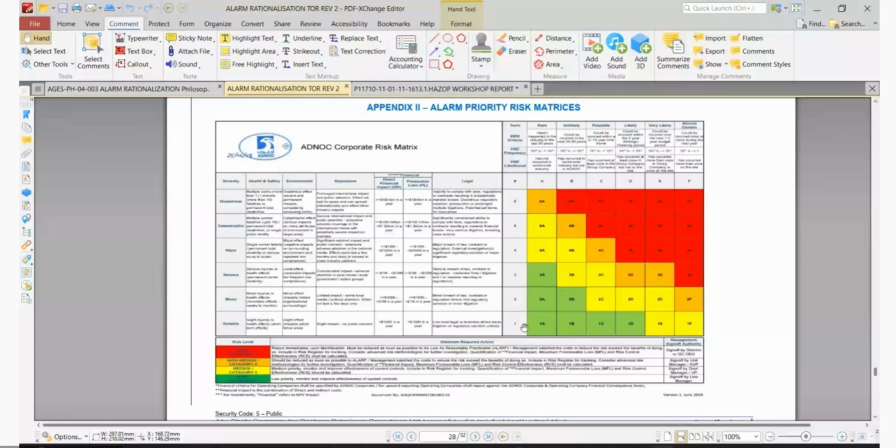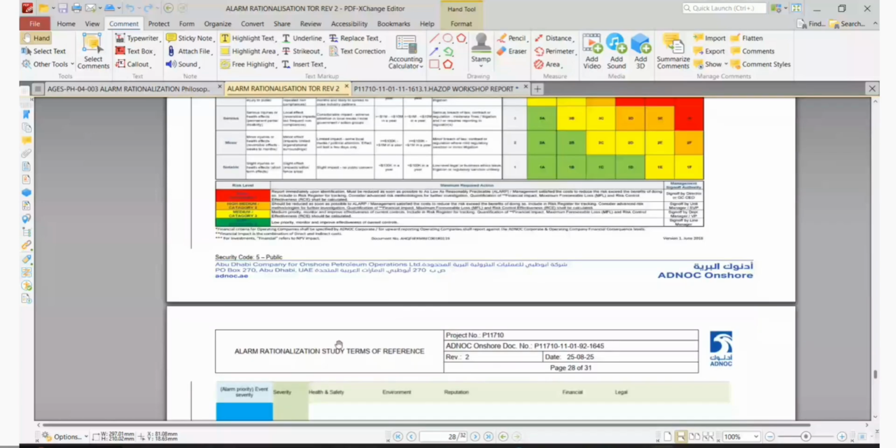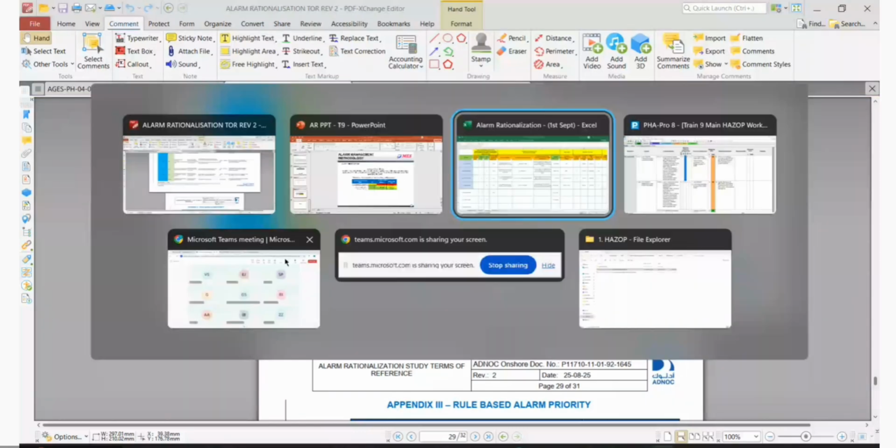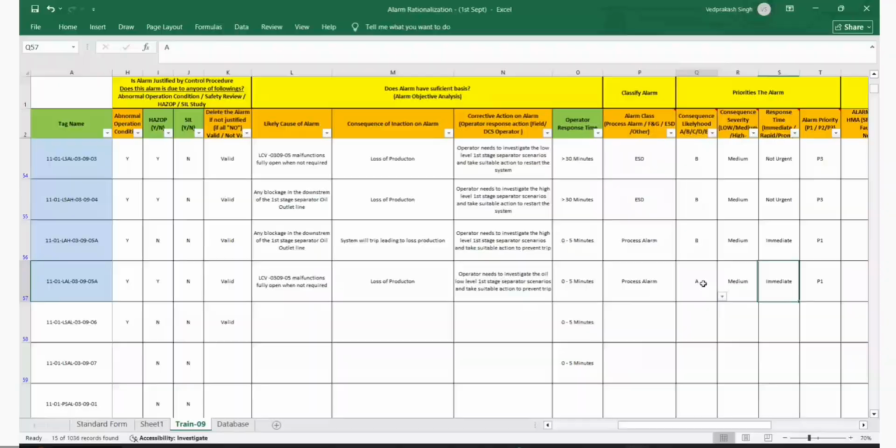This should be one, notable. This is a 6 by 6 matrix. One means low, notable means low. So I would say let us go for notable only, because notable means low. So pre-alarm should be notable. I would say let us go for pre-alarm as notable. Correct? So let us make a rule set on a case-to-case basis. We will review it, and otherwise we will go for notable.